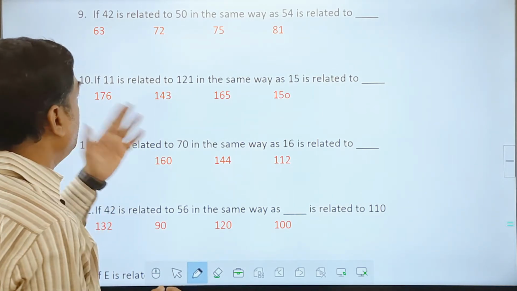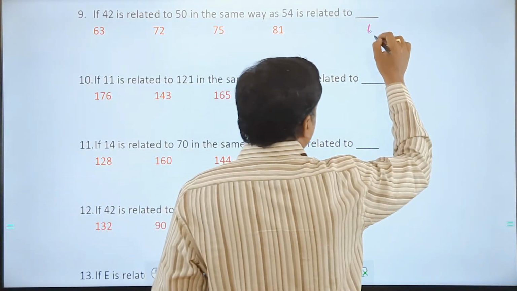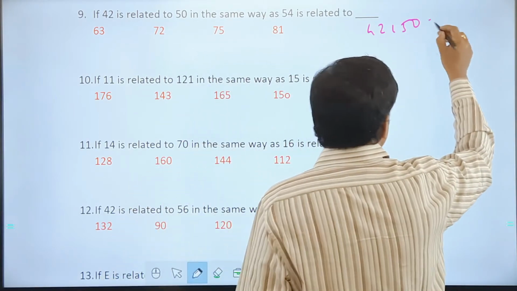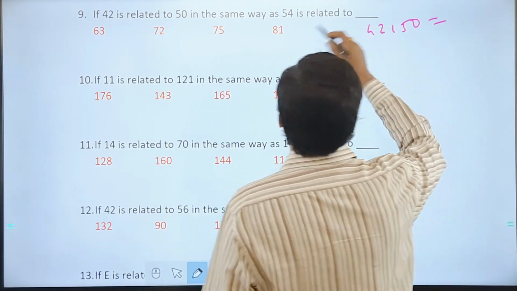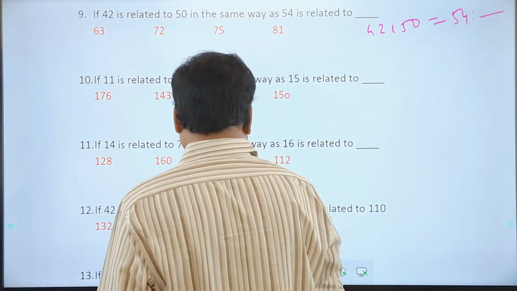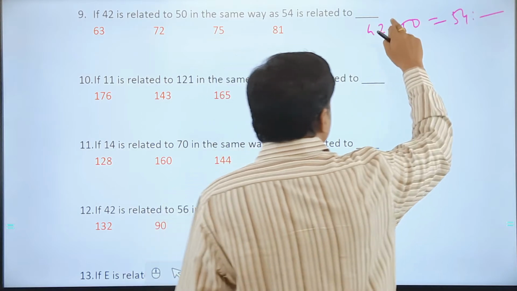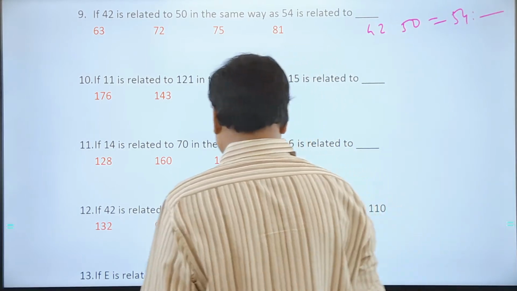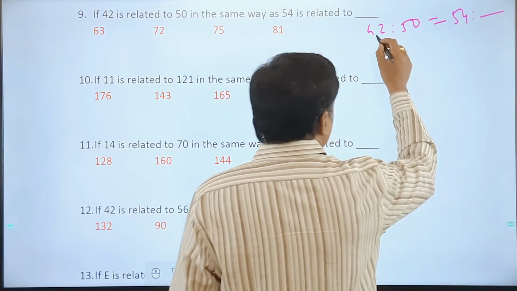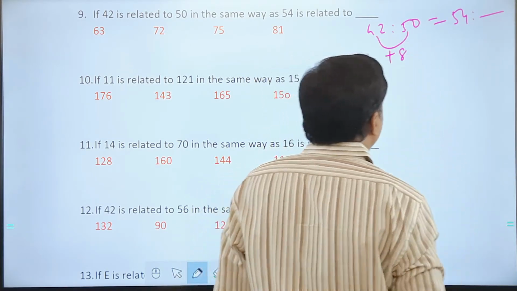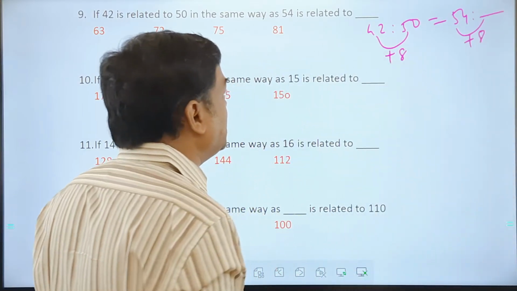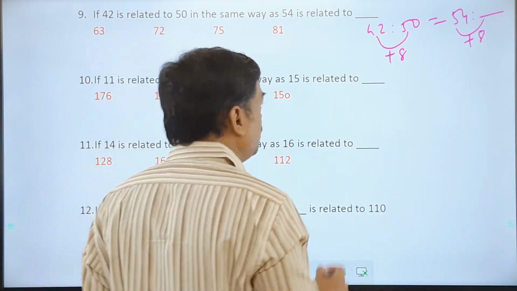Next one, 42 is becoming 50. Then I would say 54 becomes how much is the point. Now 42 becoming 50 is possible by adding 8 to this. If I add 8 here, how much do I get? 54 plus 8 is 62. Do we have 62 in the options? No.